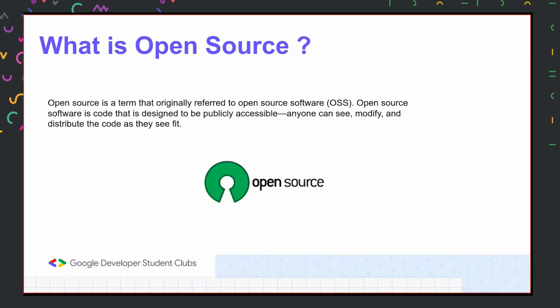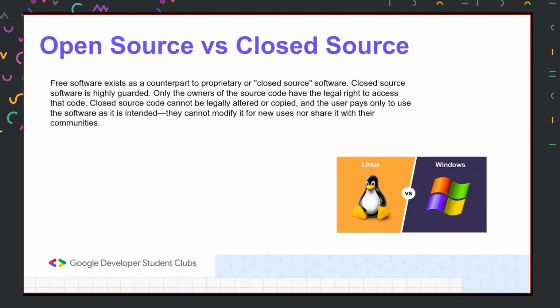For example, if we take an application, behind that UI there will be millions of lines of code. With open source software, you can access all these programs, understand how these applications work, and even modify them.